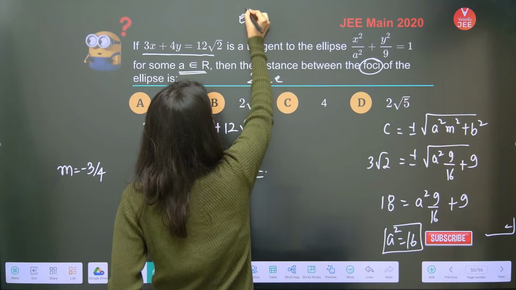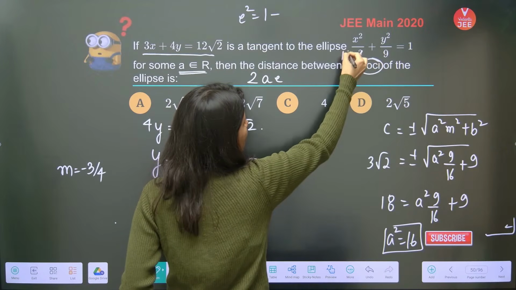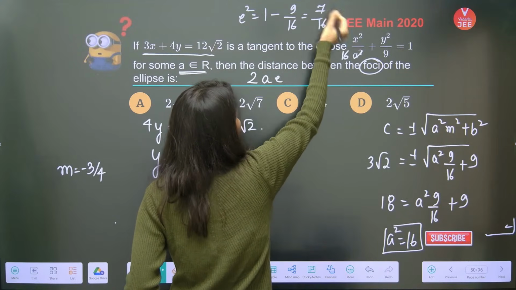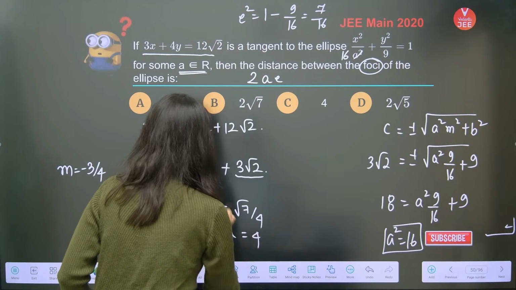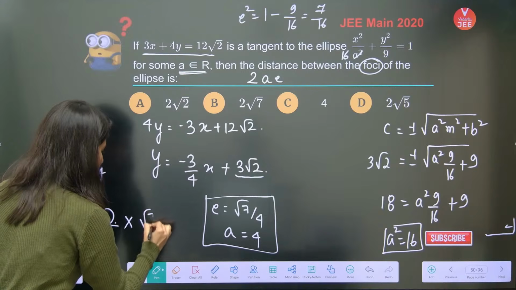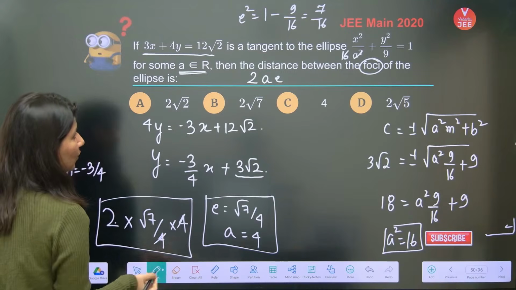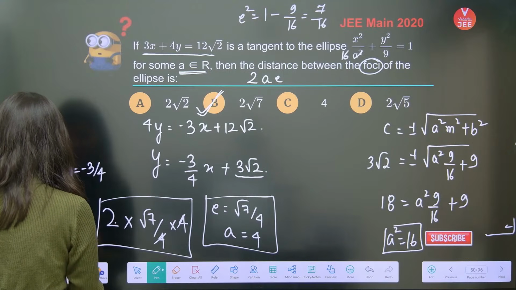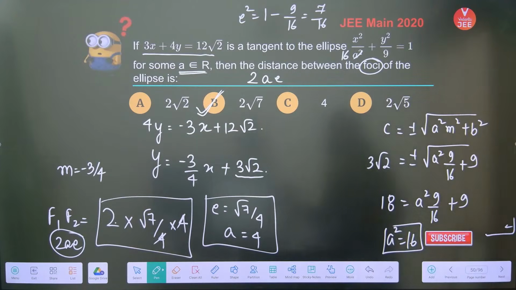Now eccentricity. So a is 4. Eccentricity is 1 minus small b square over a square. A square is 16, right? This is your 16. 1 minus 9 by 16. So this is going to become 7 by 16. So root 7 by 4 is your eccentricity, and A equals 4. Now the distance between foci is 2 into A into E. So clearly 2 root 7, option B is absolutely right. F1F2 equals 2AE. Okay. Alright, clear?